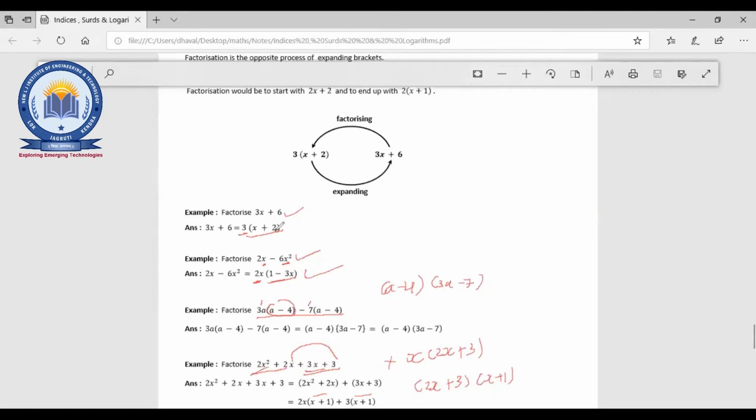Sorry. Yeah, the answer will be the same. That means, what do you want to ask? The answer will be the same, and then the factors are 2x plus 3 and x plus 1. That will be the correct answer. Right? Okay.